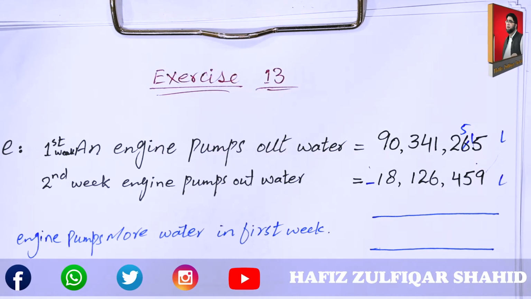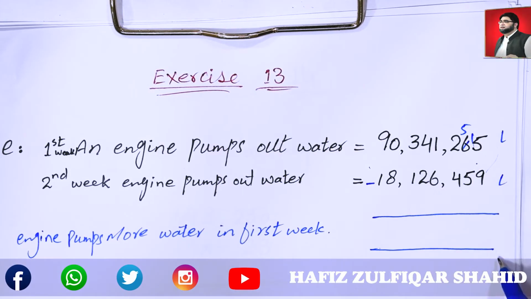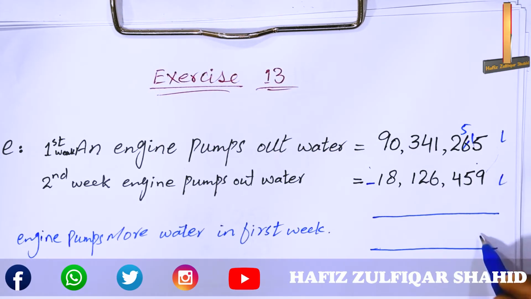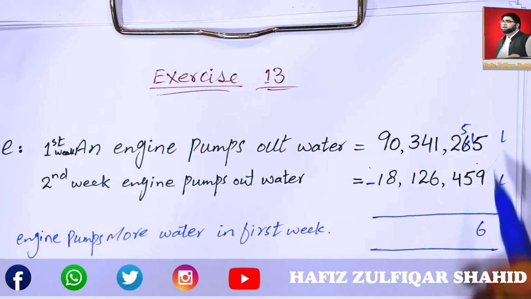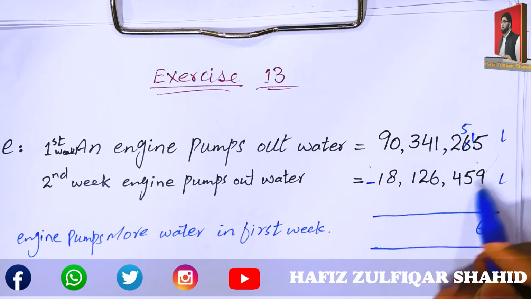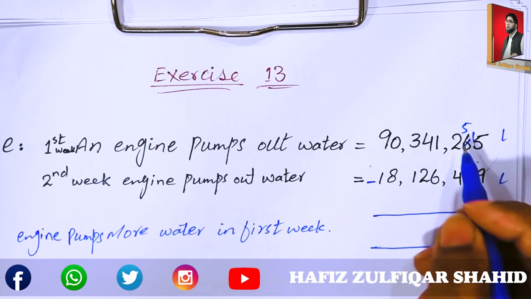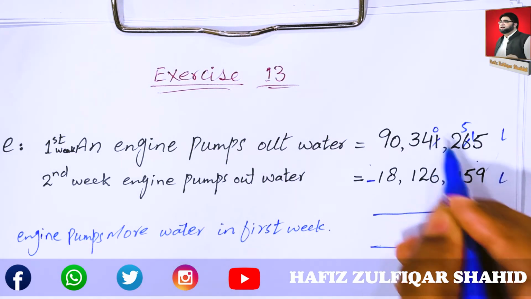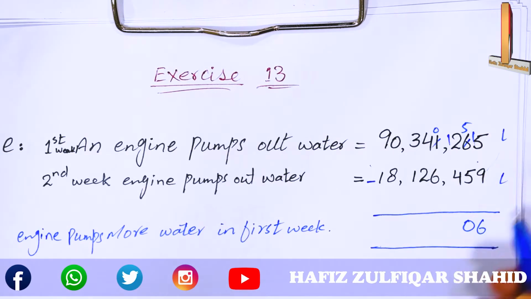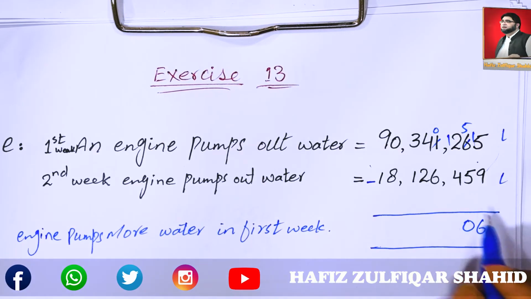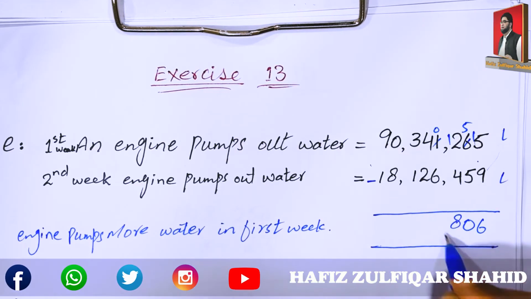Take a borrow from 6, subtract 9 from 15. If we subtract 5 and 5, we will get 0. Take a borrow from 1, make it 12. Now subtract 4 from 12, it will be 8.